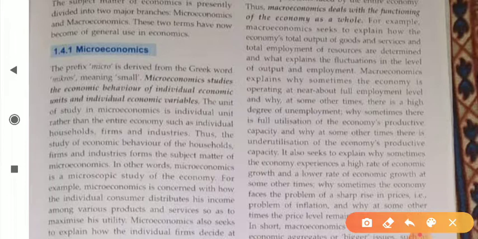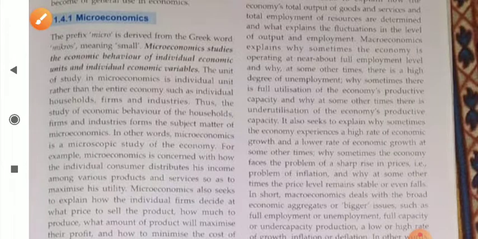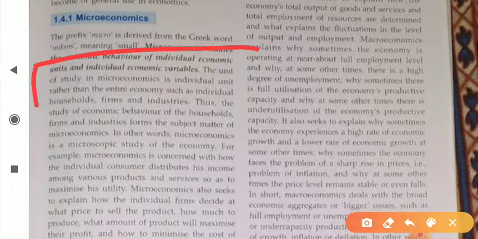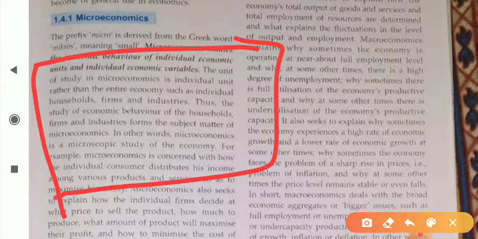And when you study the economy as a whole, or when you study economics from the point of view of a society or the entire economy, it is simply known as macroeconomics. That's why micro means small and macro means the economy as a whole or large sense. Now, the unit of study in microeconomics is individual units rather than the entire economy, such as an individual household, which I told you, an individual firm, or industries.